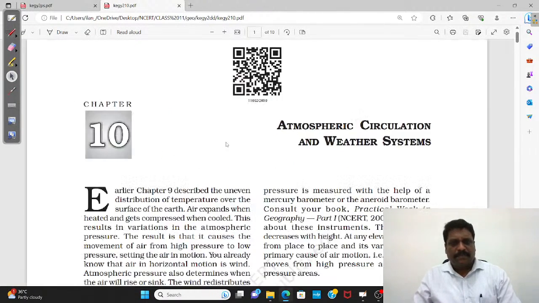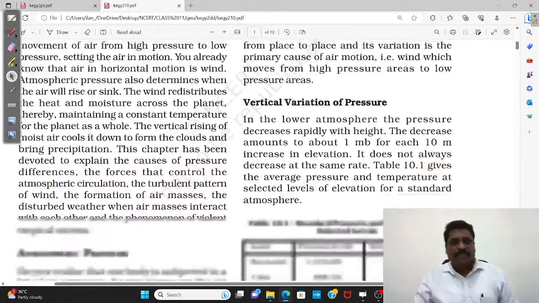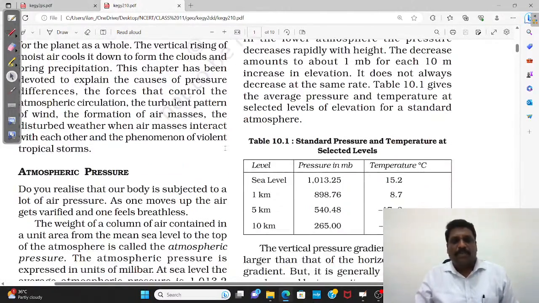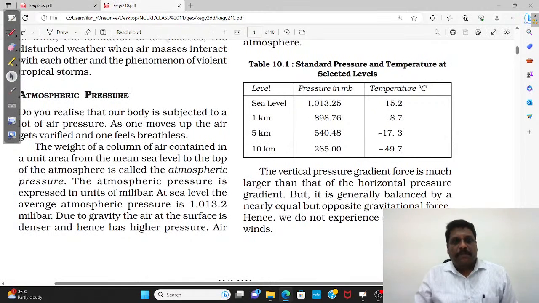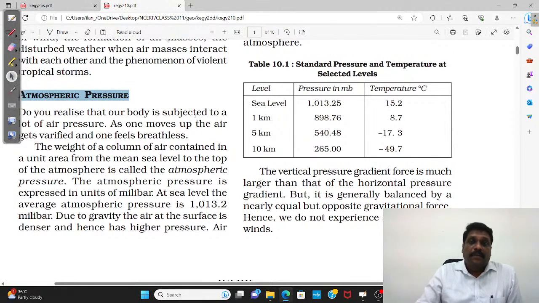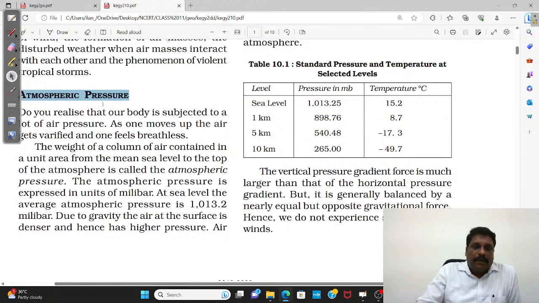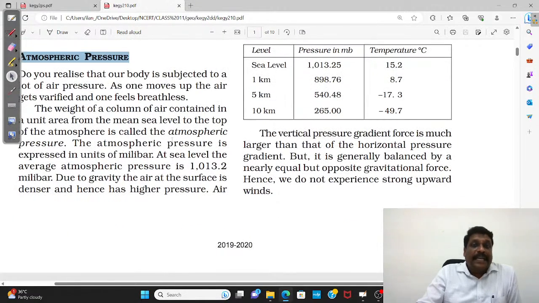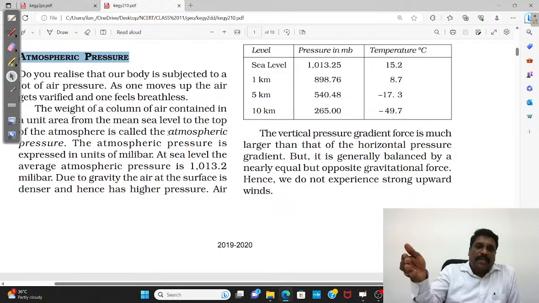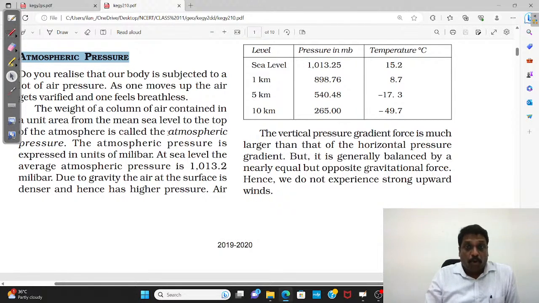and weather system. A very important topic, atmospheric circulation. When I talk about atmospheric circulation, first comes atmospheric pressure, my dear friends. Temperature and pressure are very closely related. What is the relation, if you ask me? Temperature and pressure are generally inversely proportionate to each other. So normally the places where I have higher temperature, I'll be having low pressure.